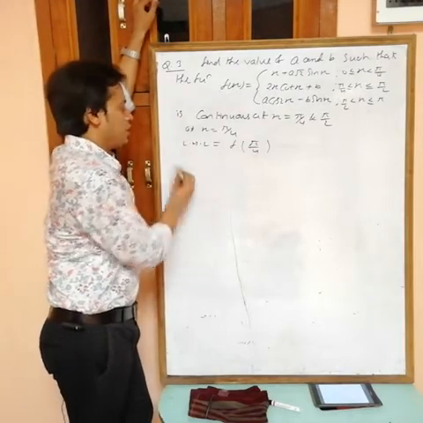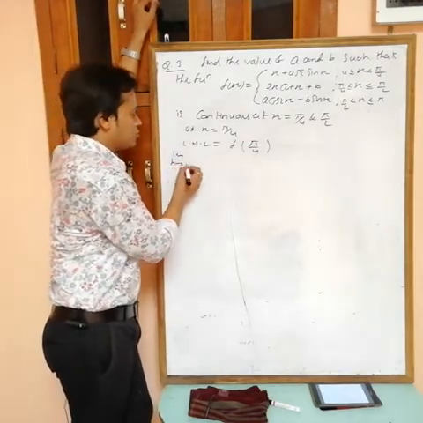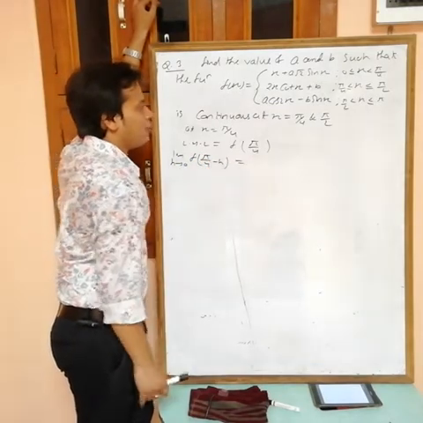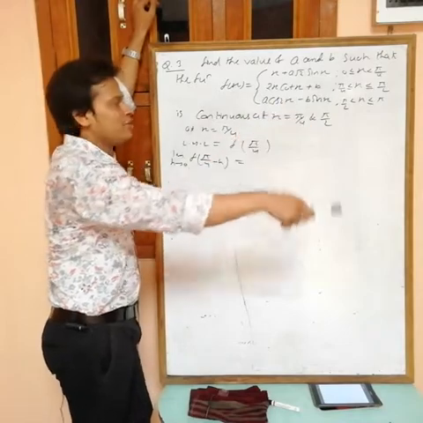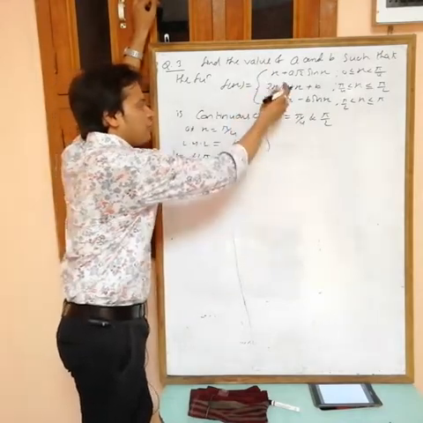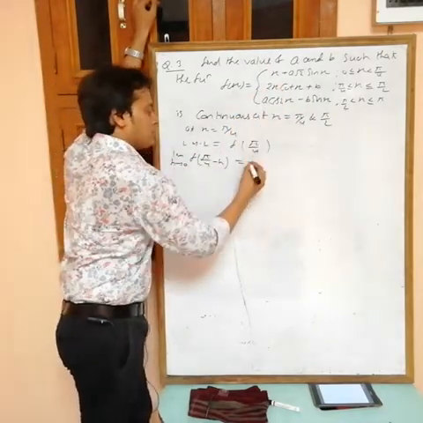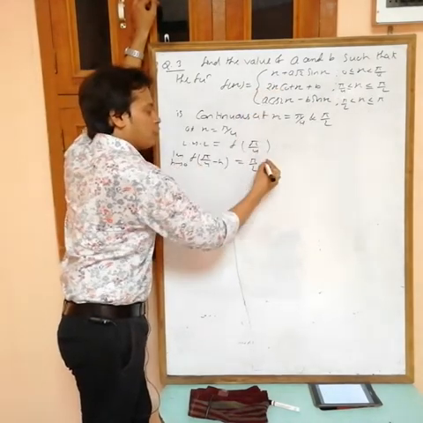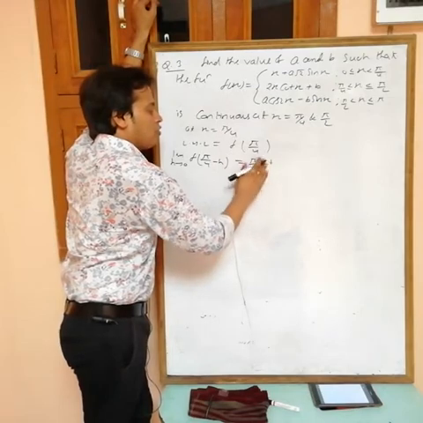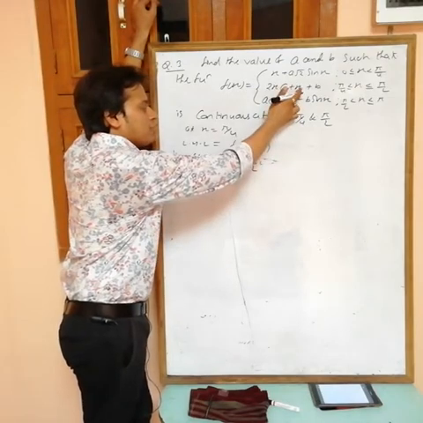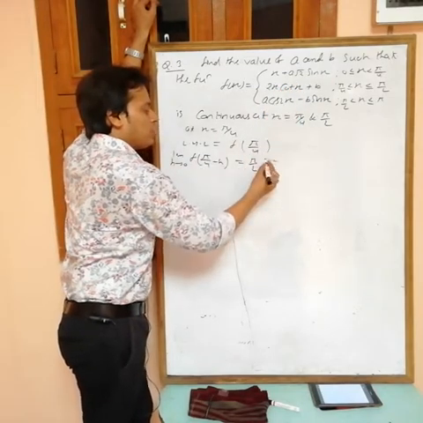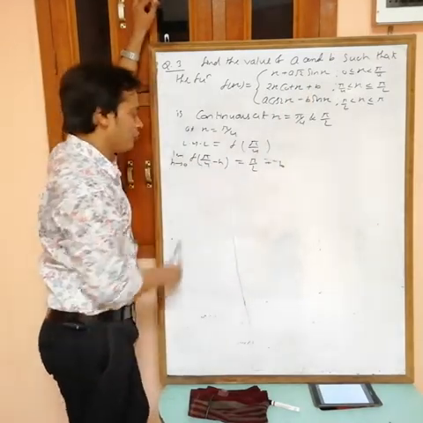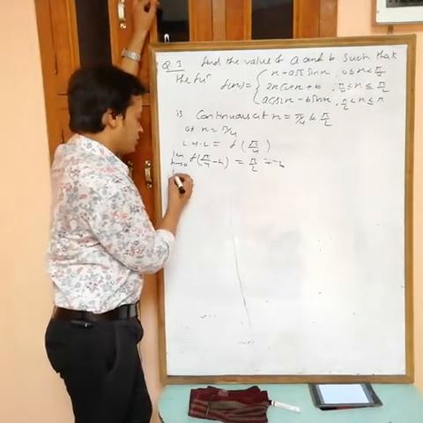Okay. Now find LHL. LHL is limit h tending to 0 of f(pi by 4 minus h), and f(pi by 4) is simple: directly put x equals pi by 4. If you put pi by 4, then 2x is 2 into pi by 4, which is pi by 2, cot pi by 4 is 1, and plus b. Okay, this is the value of f(pi by 4).